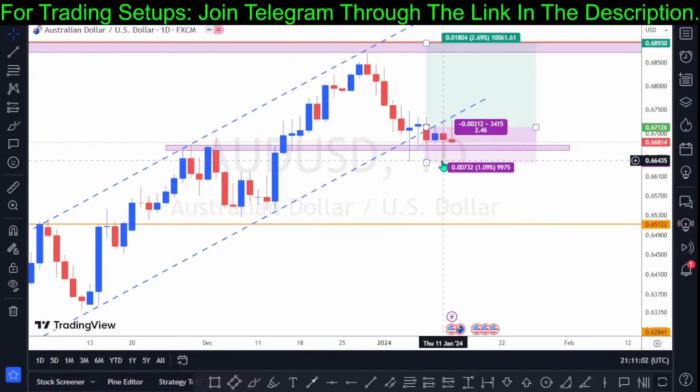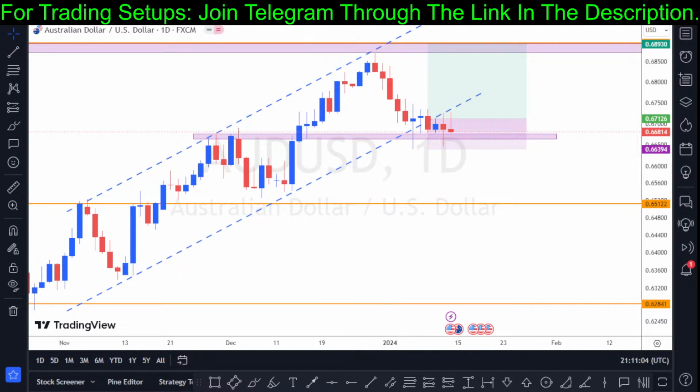So based on what we have on the Australian dollar paired against the USD, the bull interest right here is still active, not until we can see a break of market structure below the structural formation right here. So we still have a break of structure which is still active. We can see the resistance structural formation right here. The break of structure is still holding price, not until we can see a bearish close of price below this structural formation right there before we can anticipate a downtrend on the Australian dollar paired against the USD.